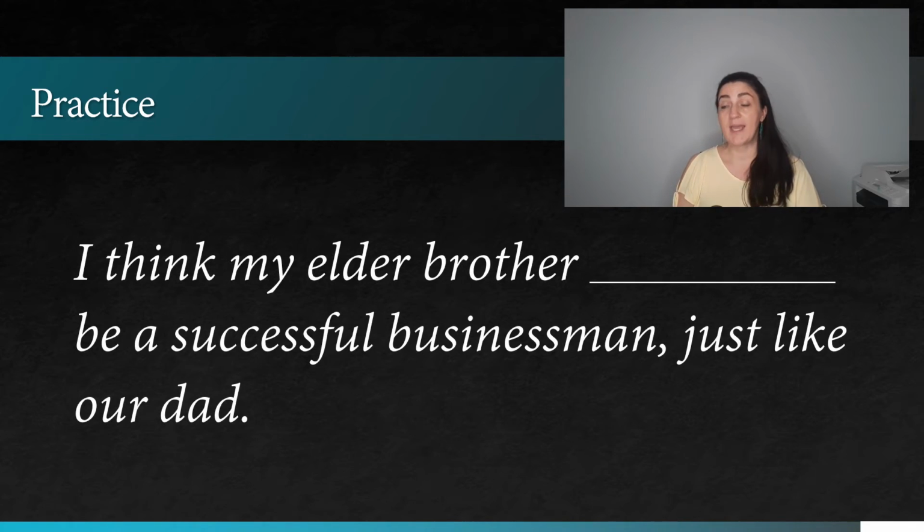Or another example. I think my elder brother will be a successful businessman, just like our dad. Or I think my elder brother is going to be a successful businessman, just like our dad. Of course, I think my elder brother will be, because this is our opinion and we know our brother that well that we can make this prediction.